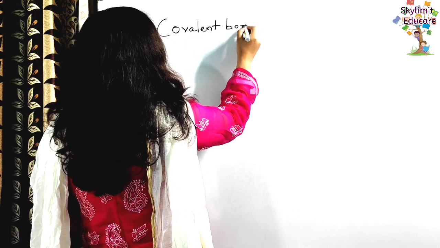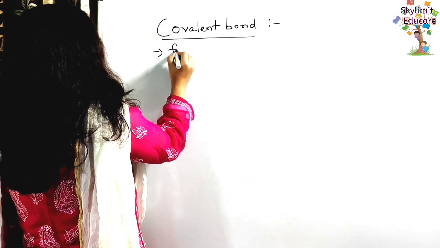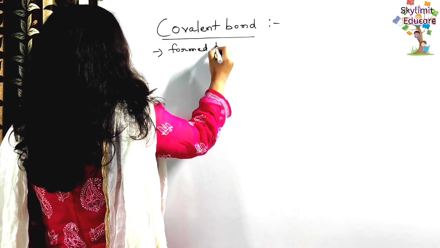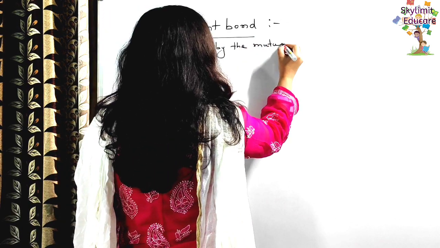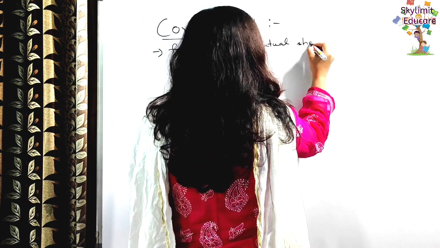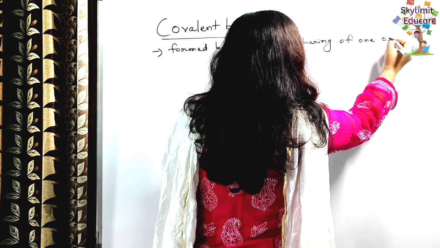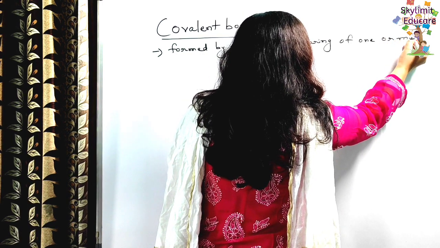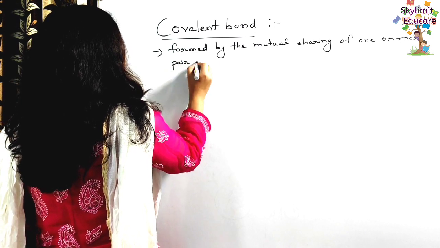So this covalent bond is formed by the mutual sharing of one or more pair of electrons.